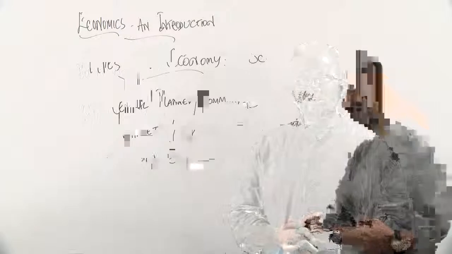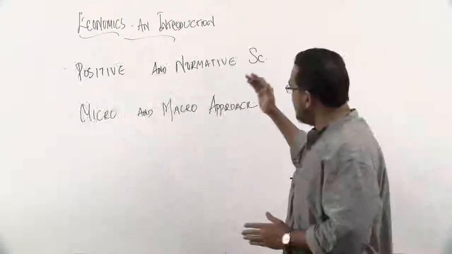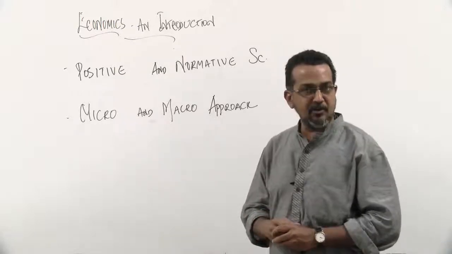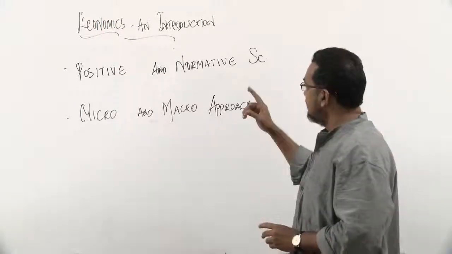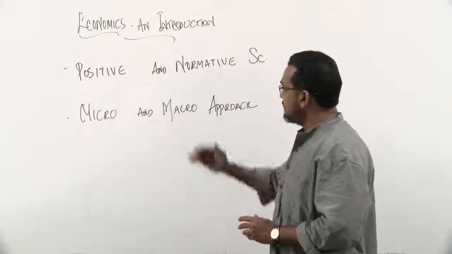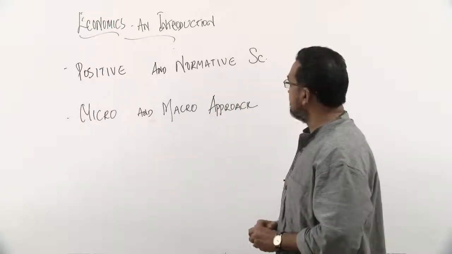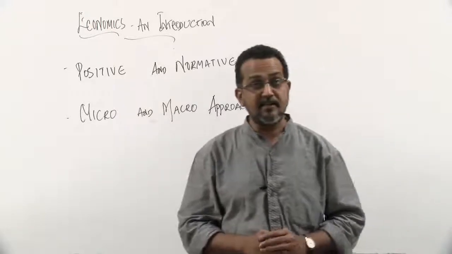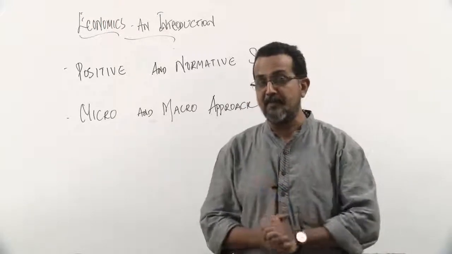Having just understood the types of economic systems in the world, now let's try to understand two fundamental aspects of economics: the nature of economics and the approaches to the study of economics. Now, nature of economics tries to explain the concept of positive and normative science. All sciences are classified as positive or normative.